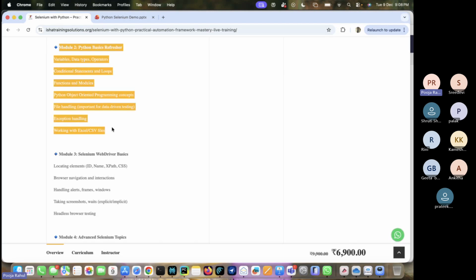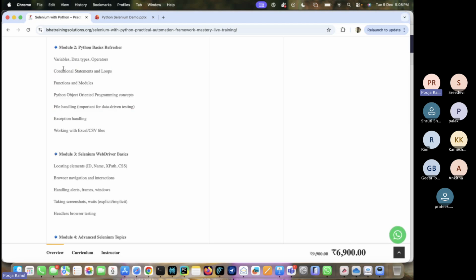Even someone from the functional side, manual testing, or some other domain can pick it up easily. Here we are going to discuss variables, data types, operators, conditional statements and loops. Conditional statements are nothing but if-else statements, and loops are nothing but for loops and while loops.